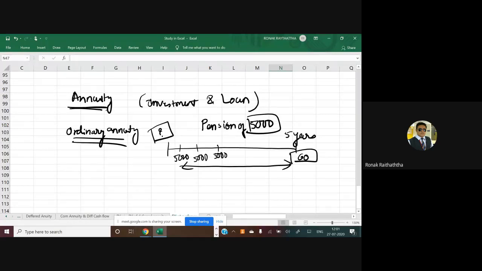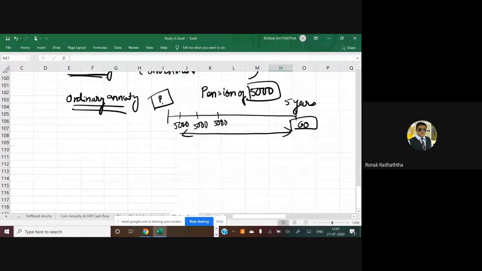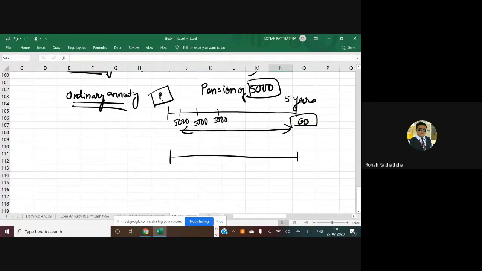Number two interpretation, try to understand this. Say I'm going to pay an installment of 5,000 rupees for the loan I have taken. For how many periods? 60 periods. So what is the amount of loan I have taken? Loan you take in the present value, right? Right now you are taking the loan and then you are paying the installments. So what is the loan amount I have taken right now? So both interpretations have been clarified to you.